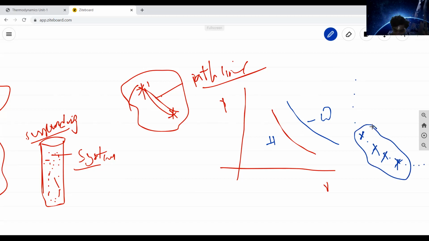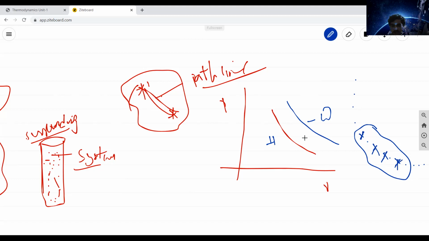Some properties you need not specify like a path line; you represent them in terms of individual points.